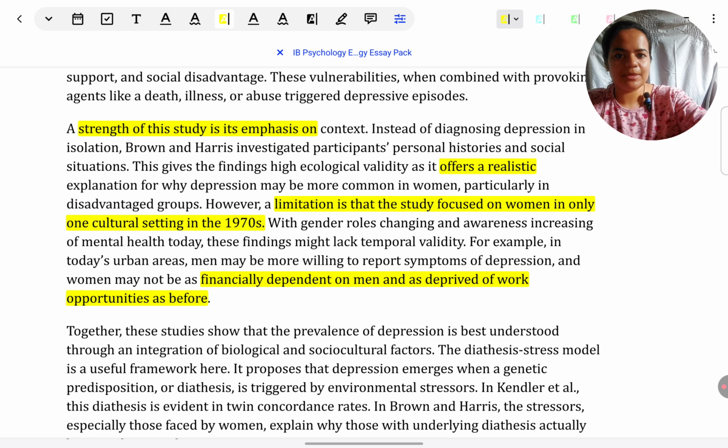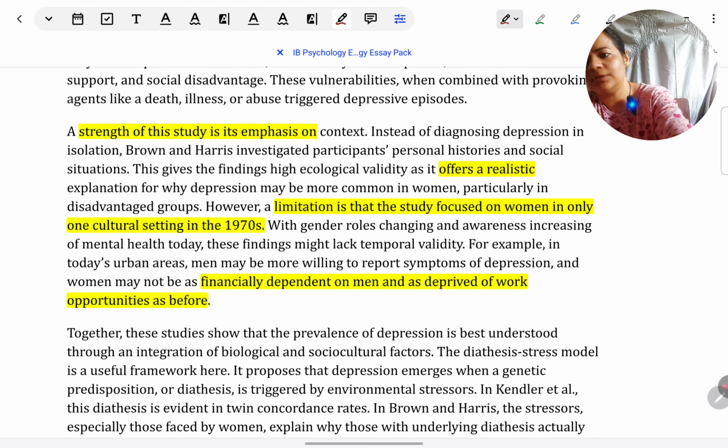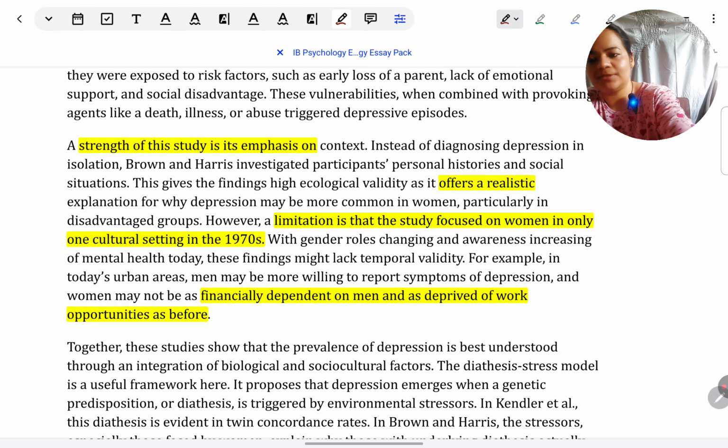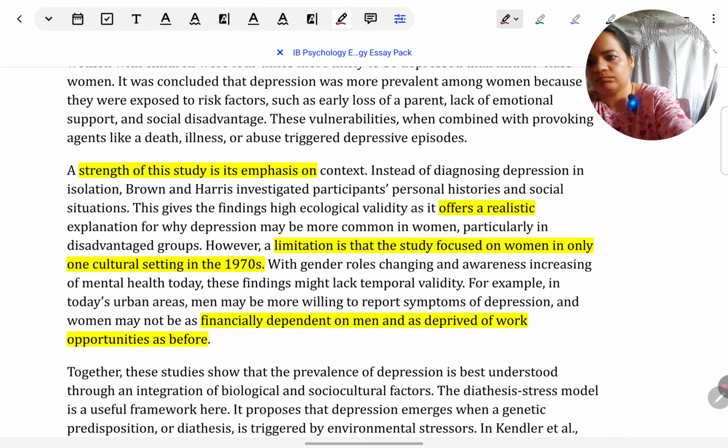Let's quickly summarize what we've seen so far in terms of structure, how to answer a discuss question. We gave an introduction first, in which we defined the key concepts and highlighted the outline for the essay, like which arguments we are making.